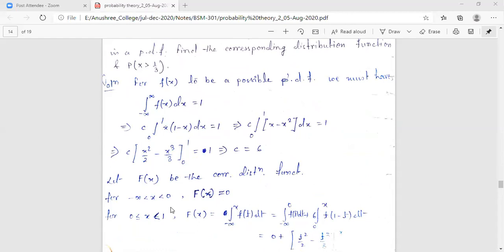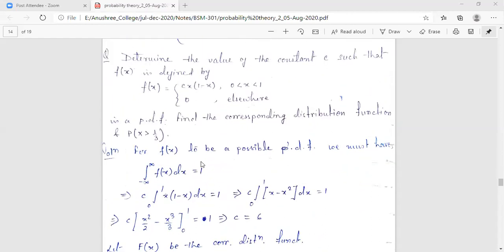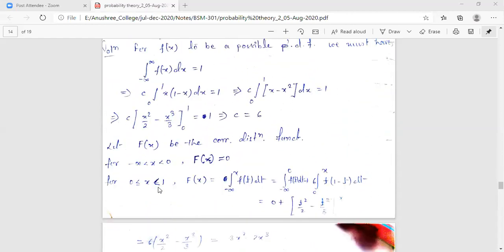In the next range I will include 0 and exclude 1. So 0 less than or equal to x, strictly less than 1. What will it be? Capital Fx equals the integral from minus infinity to x of f(t) dt. This is by definition. How far do I need to go? I can include 0, so I am splitting this interval into minus infinity to 0 and 0 to x.